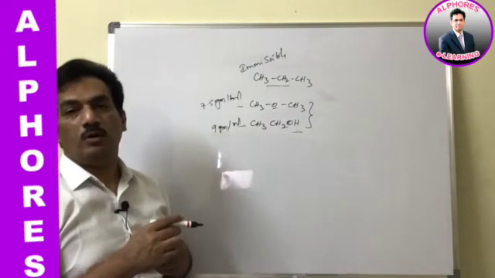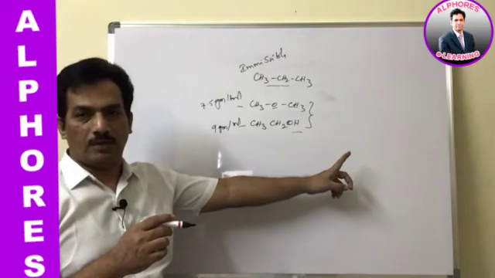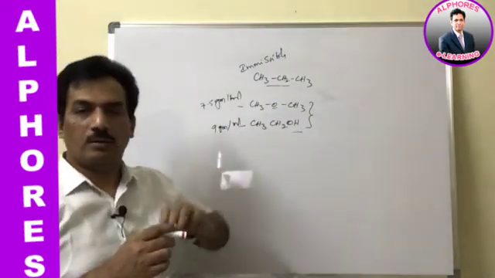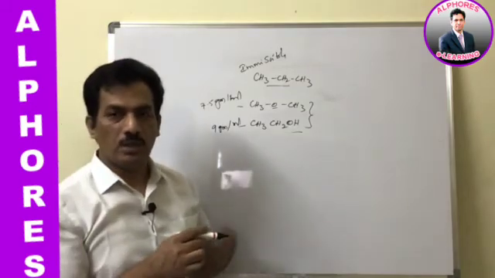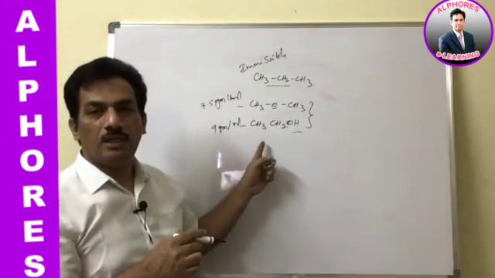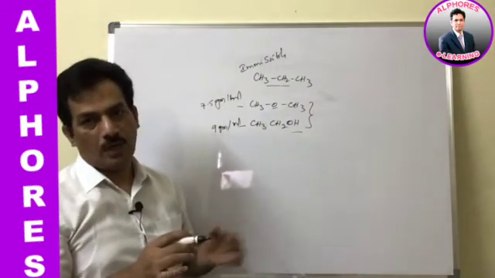It is also able to form intermolecular hydrogen bonding with the water solvent, and because of its capacity to form that hydrogen bonding with water molecules, it has almost the same miscibility as ethyl alcohol. Are you clear with this one?